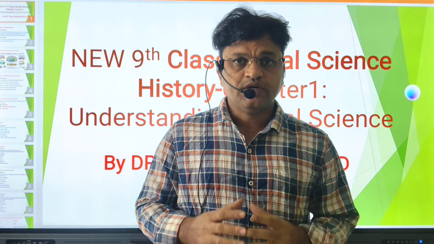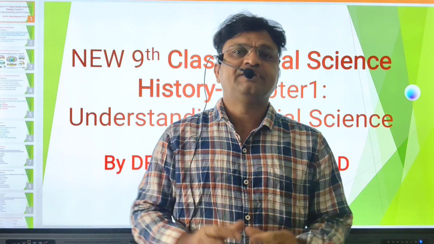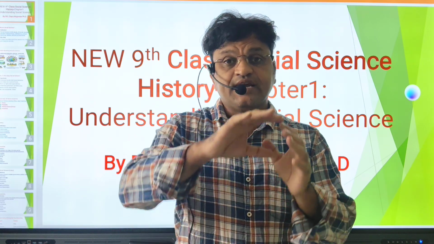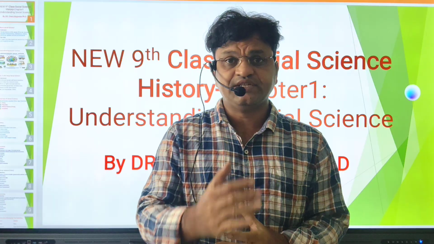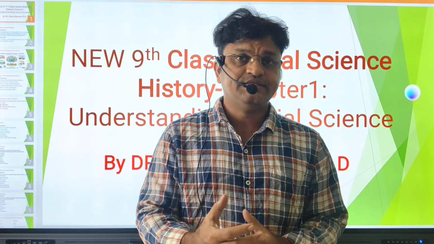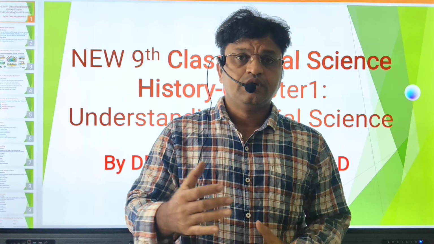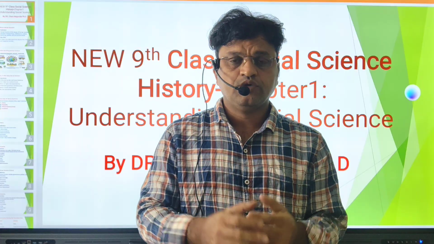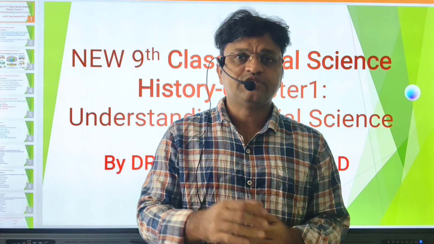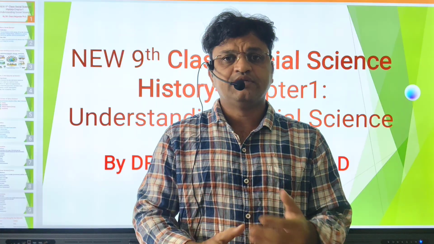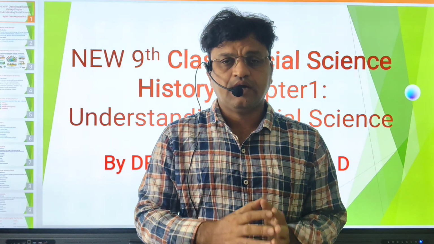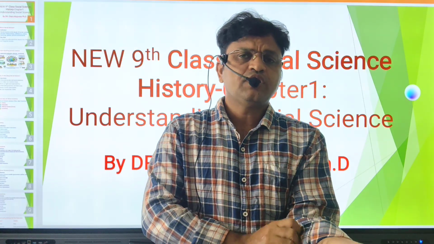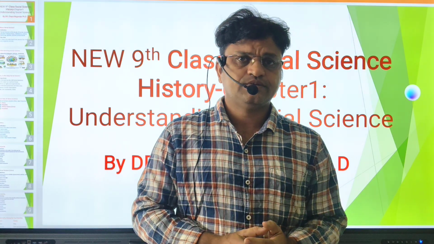Just understand the definition first. Social science is a scientific study. We are studying the subject of society in a scientific manner, just as the natural sciences like physics, chemistry, botany, zoology and biology study their areas in a systematic, scientific manner. In botany we study plants. In zoology we study animals, animal classifications, how animals function, what organs they have, what the function of each organ is, and how they maintain the body. Everything is looked at scientifically in natural science.